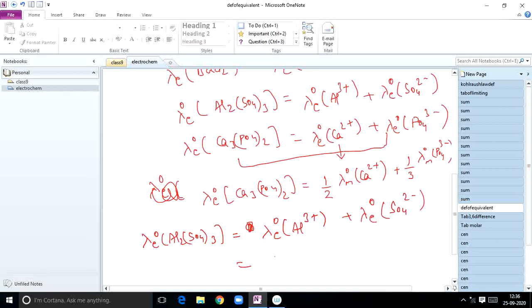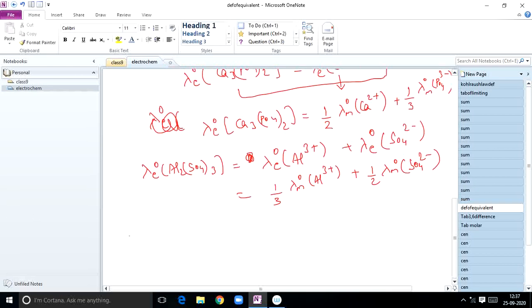That is equal to 1 by 3 times, because charge on the cation, lambda M naught of Al3 plus, 1 by 2 times lambda M naught of SO4 2 minus. That is the relation.